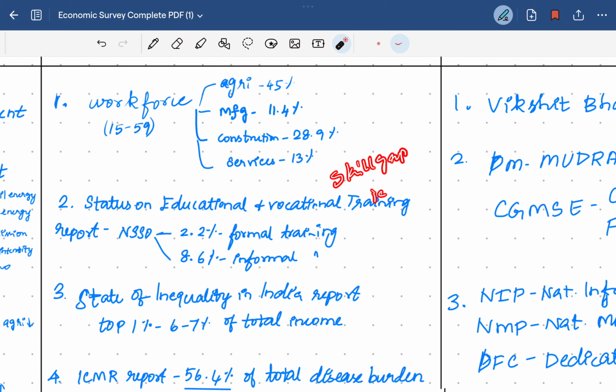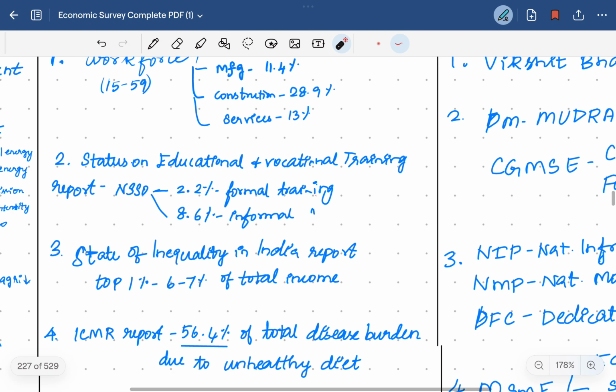People are getting educated, that is, graduated, but can't get practical applied knowledge. That's what we can infer from this report: the skill gap, or academic to industrial gap.